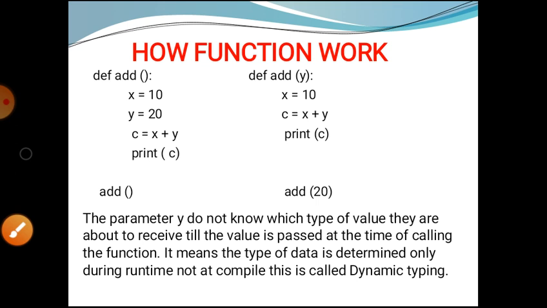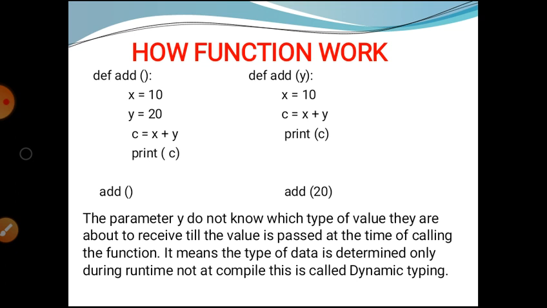The parameter y does not know which type of value it is about to receive until the value is passed. Until the function call, y does not know which value it will receive.